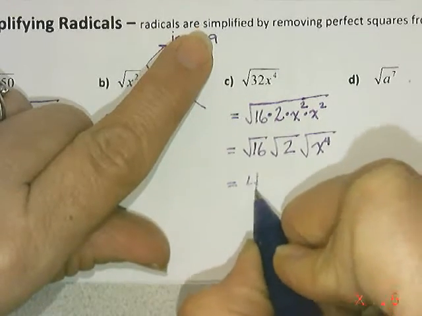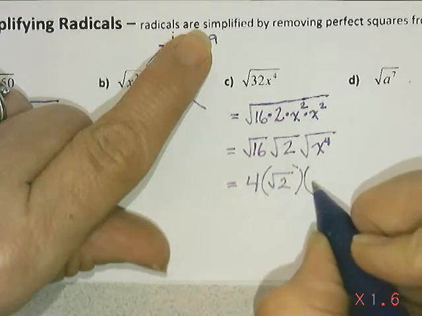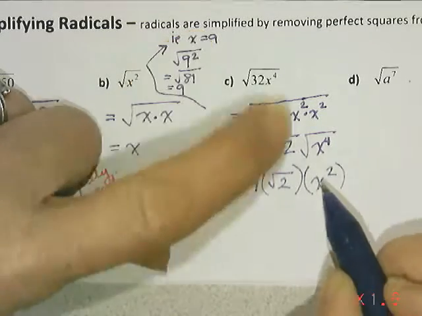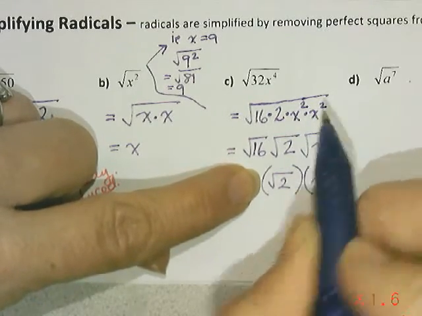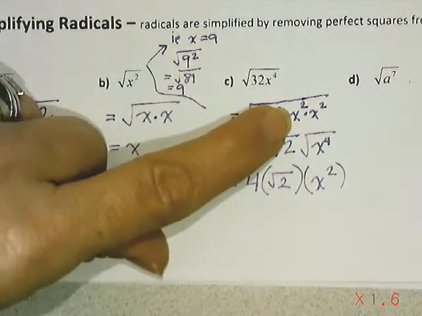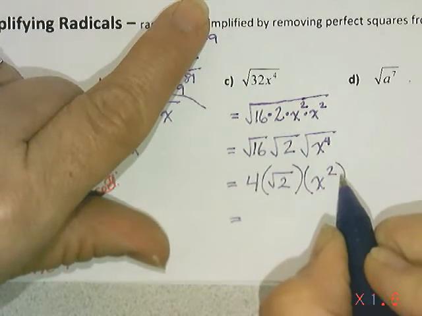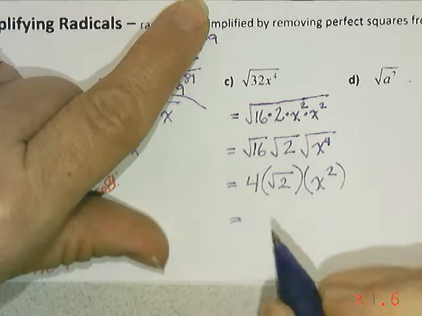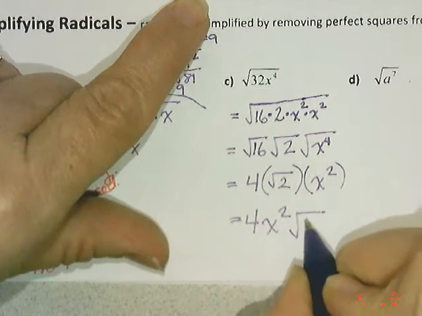So I've got a 4 multiplied by that square root of 2 multiplied by an x squared, because I can see that the identical value multiplied by itself is an x squared. And then this is no longer under a radical sign, so let's bring that out with my 4x squared times the square root of 2.